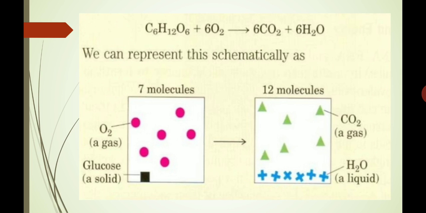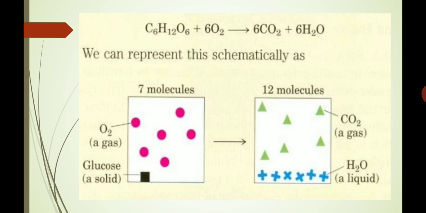Here the chemical reaction shows that glucose is oxidized to give carbon dioxide and water. The reaction is C6H12O6 plus 6O2 gives rise to 6CO2 plus 6H2O, and this can be diagrammatically represented as follows. On the reactant side there are 7 molecules. The pink dots represent oxygen, 6 such dots which represent 6 oxygen molecules, and the black square represents the 1 molecule of glucose.